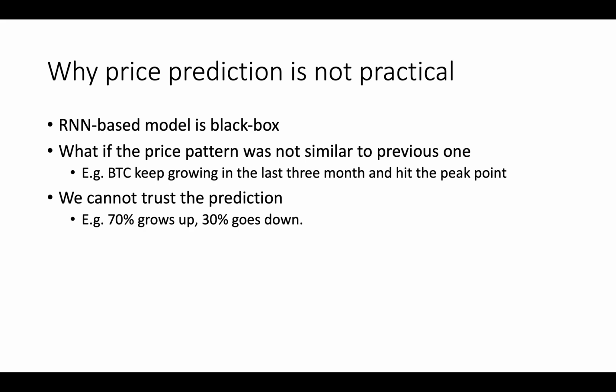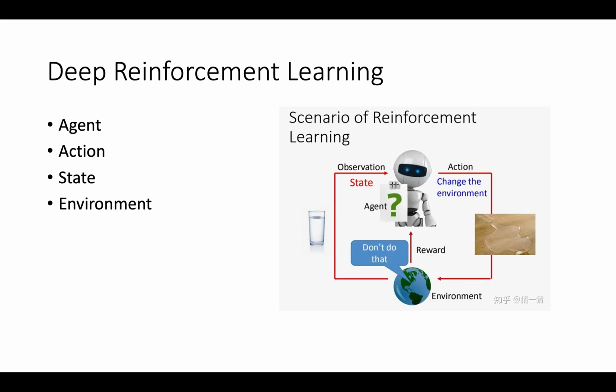Besides, in the share markets, it is very possible that, let's say, the BTC continuously goes up and the patterns never appeared before. So in this case, the model may not have a reference in the past data, so the prediction is not very trustable or maybe not robust. In this case, if we just follow the predictions, we will lose a lot of money. So how do we solve that?